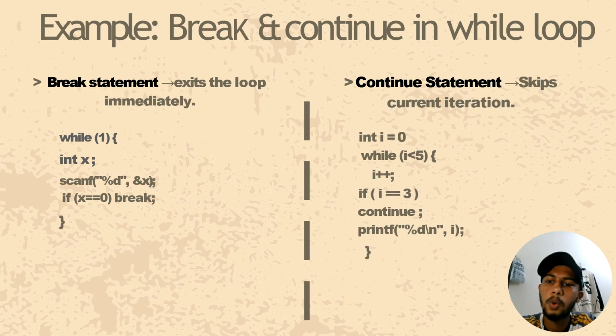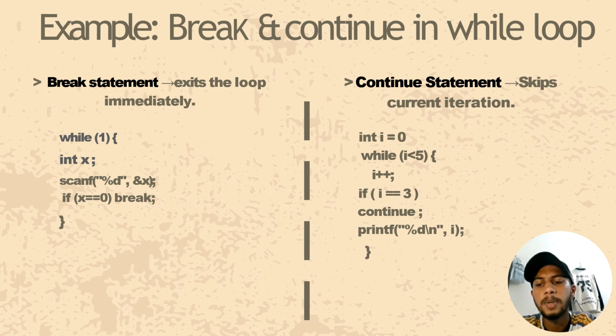Next, let's look at the break and continue statements. The break statement immediately exits the loop. For example, while 1, integer x, then scanf %d and x, then if x equal 0, then break. Here, when the user inputs 0, the loop stops.